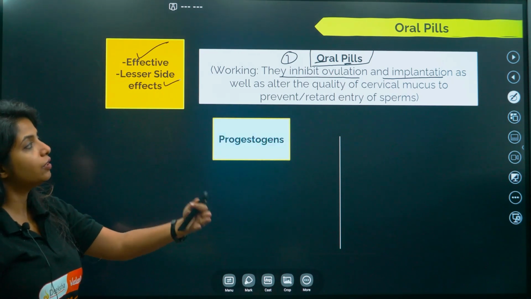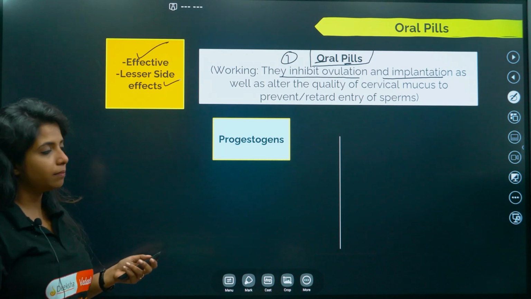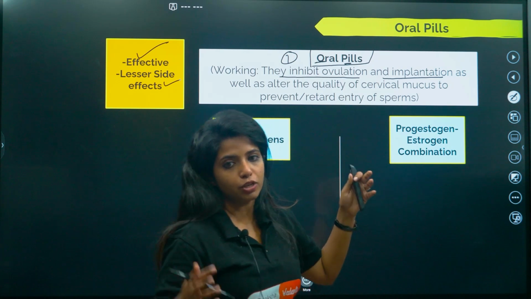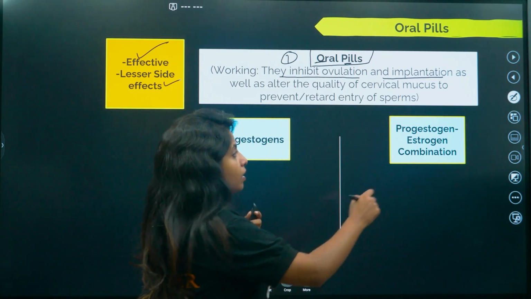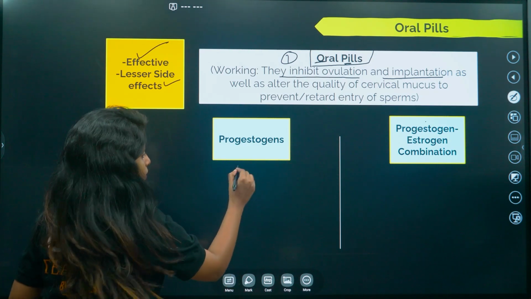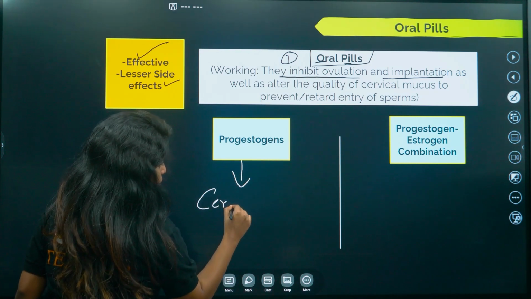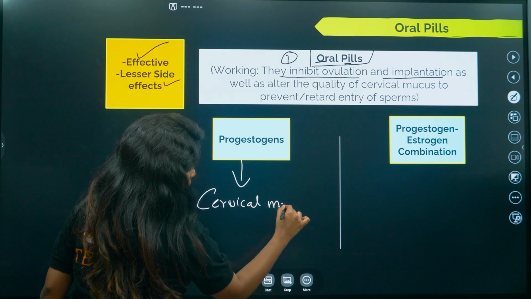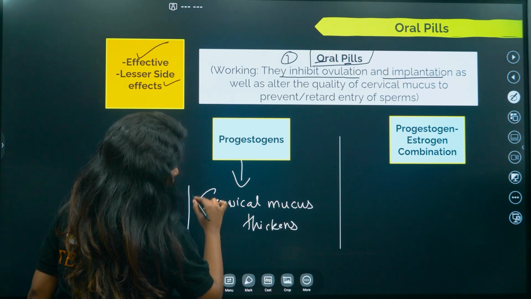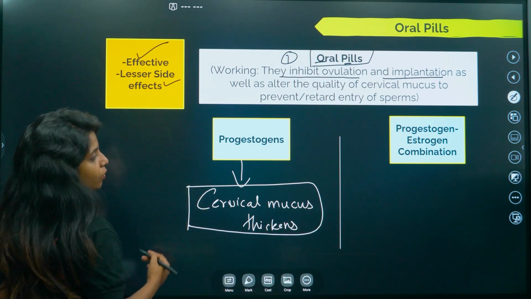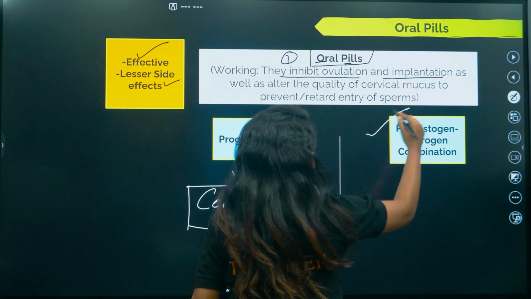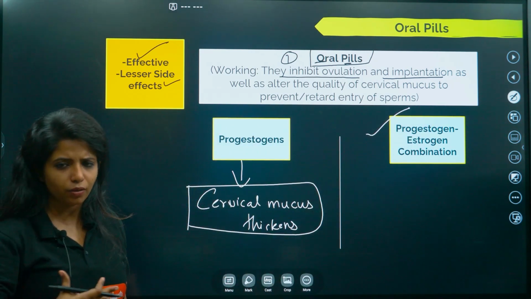Let's see what are the different oral pills. Oral pills can be rich in progestogens, or it can be a combination of progesterone and estrogen, either one of them. So basically when they combine, progesterone is the one that thickens the cervical mucus, and it won't allow ovulation to happen when it comes in combination with estrogen. So we generally prefer this. This is comparatively a more correct way of saying things.